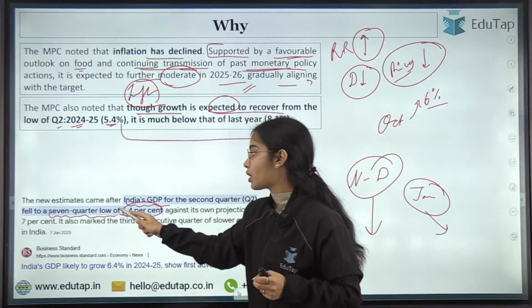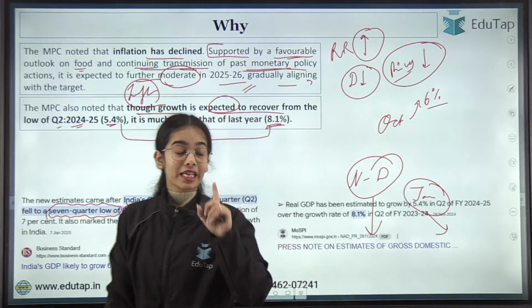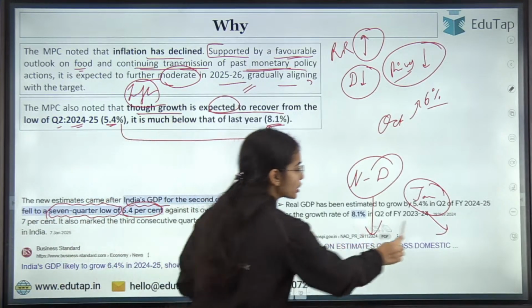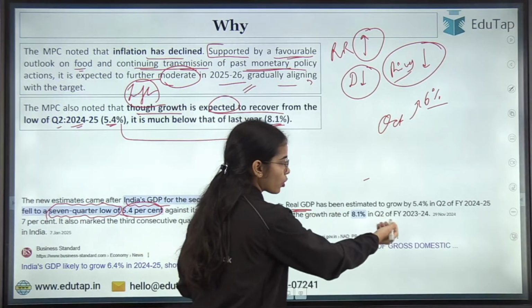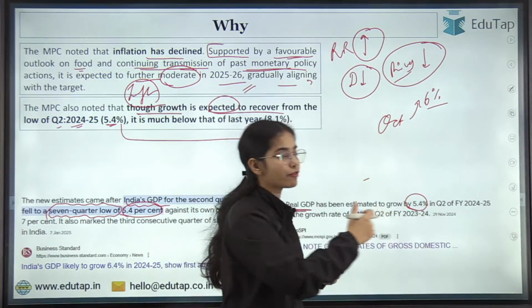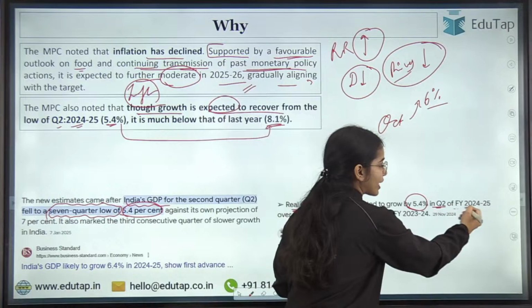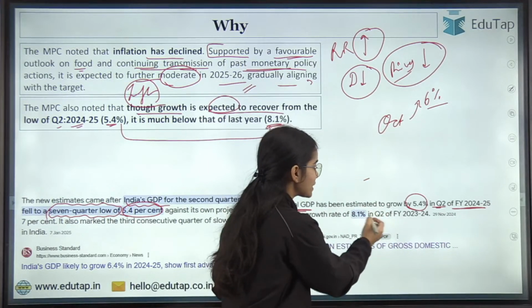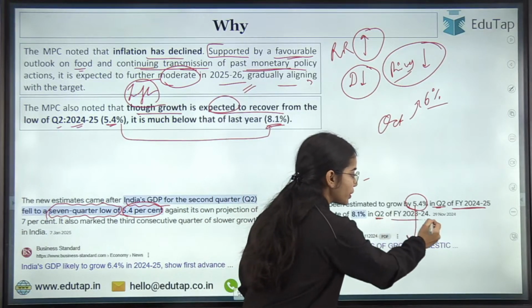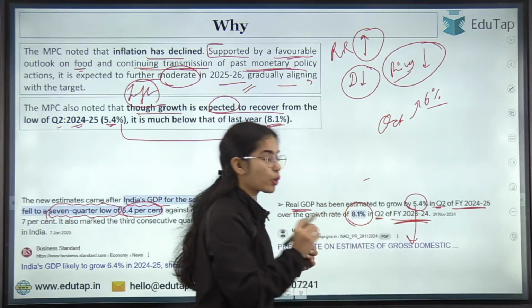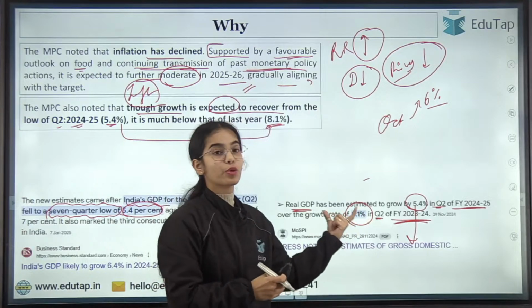And it is also a big trouble, because the real GDP growth was 5.4% in Q2 of financial year 2024-25. This is very much lower as compared to the same quarter of the previous financial year, where the growth of the real GDP was 8.1%.